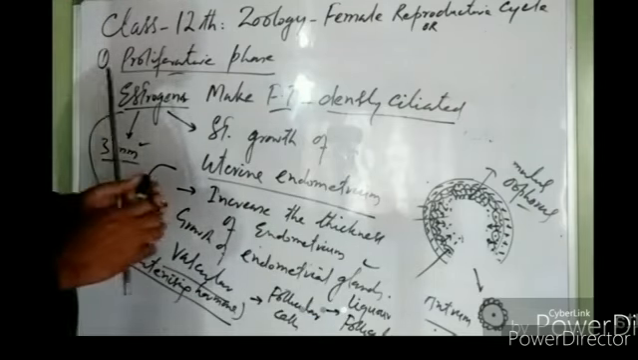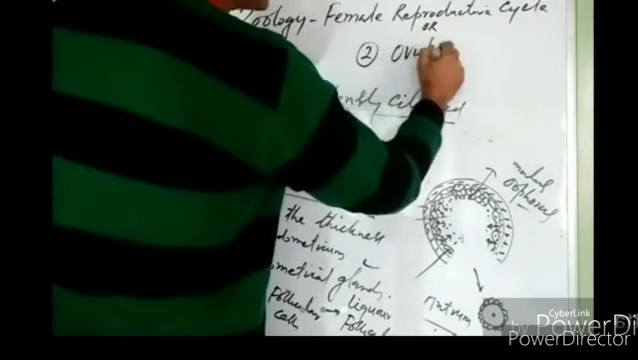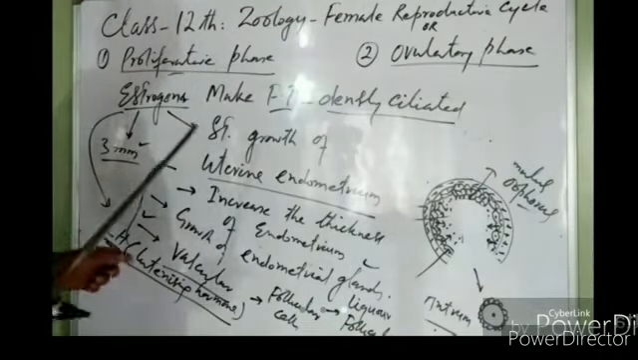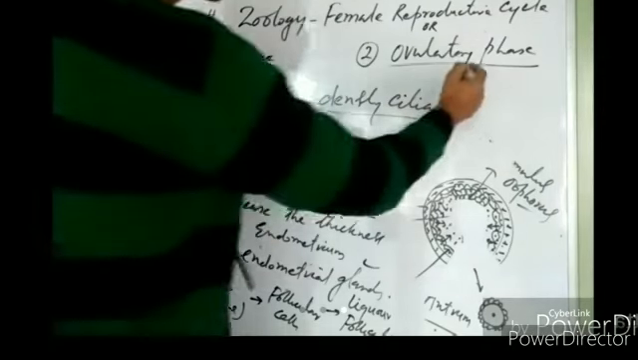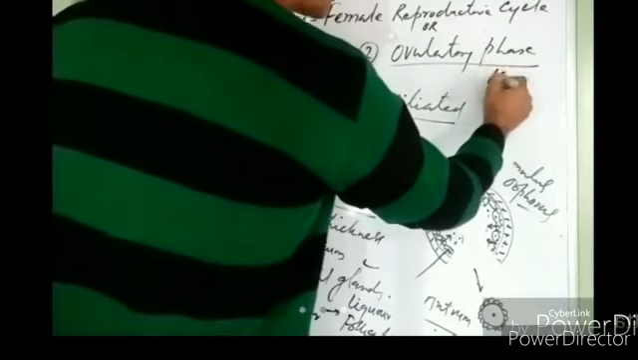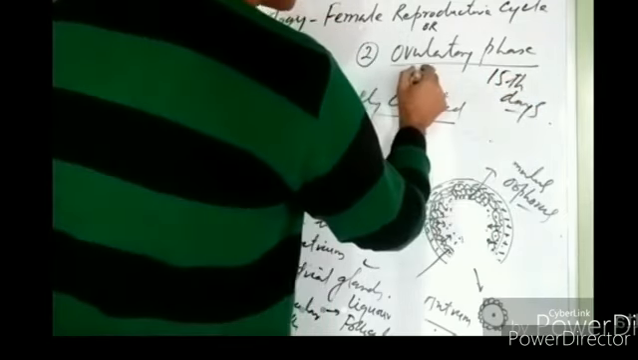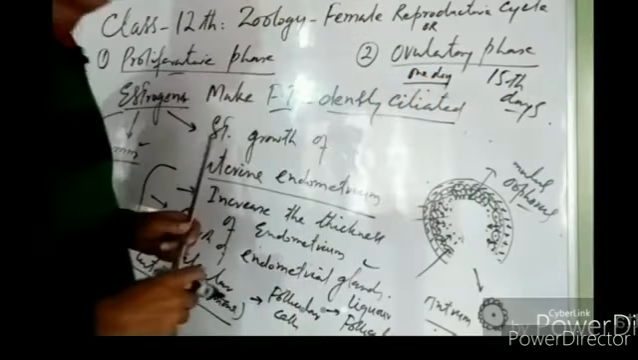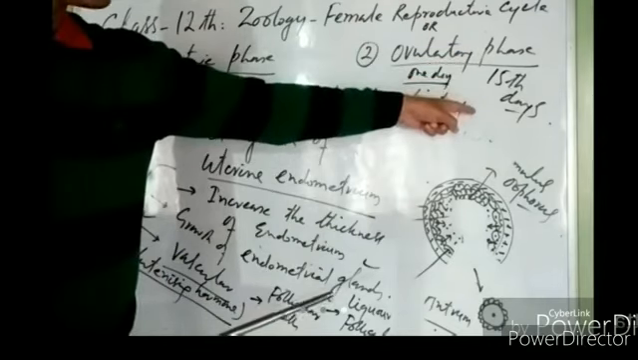When ovulation occurs in the second phase, that is known as the ovulatory phase. Luteinizing hormone prepares the mature Graafian follicle for ovulation. This ovulation occurs in the ovulatory phase, that is on the 15th day of the menstrual cycle. The ovulatory phase lasts only for 1 day. So ovulation occurs on the 15th day of the menstrual cycle.